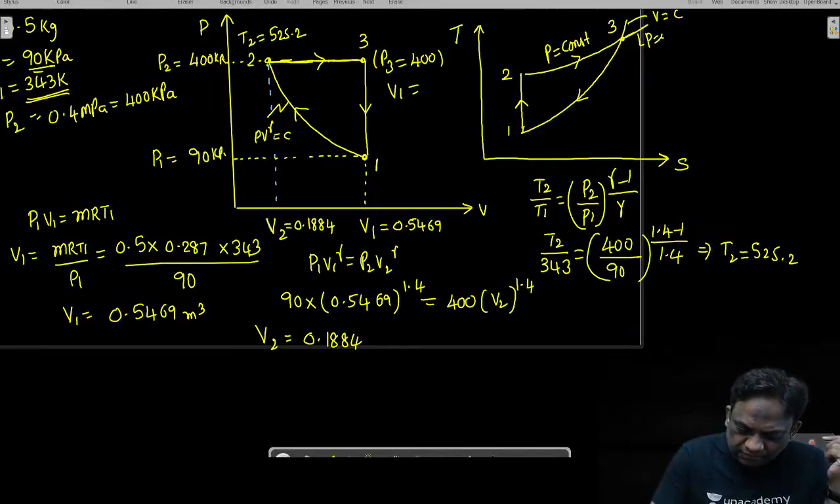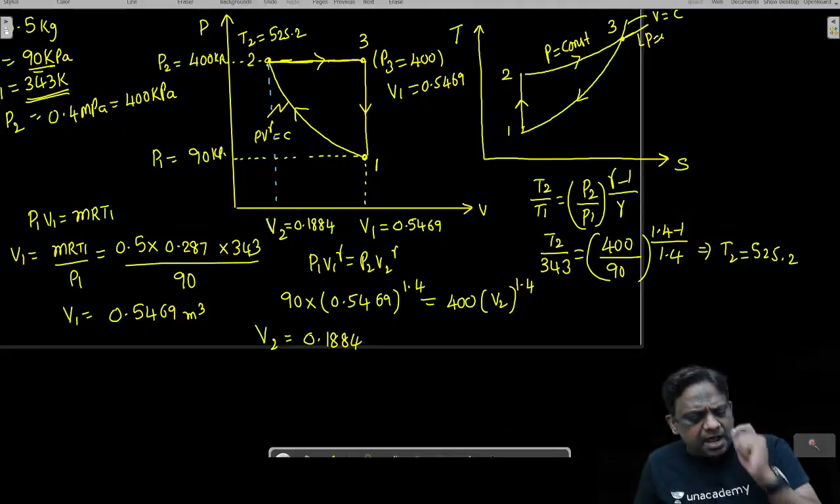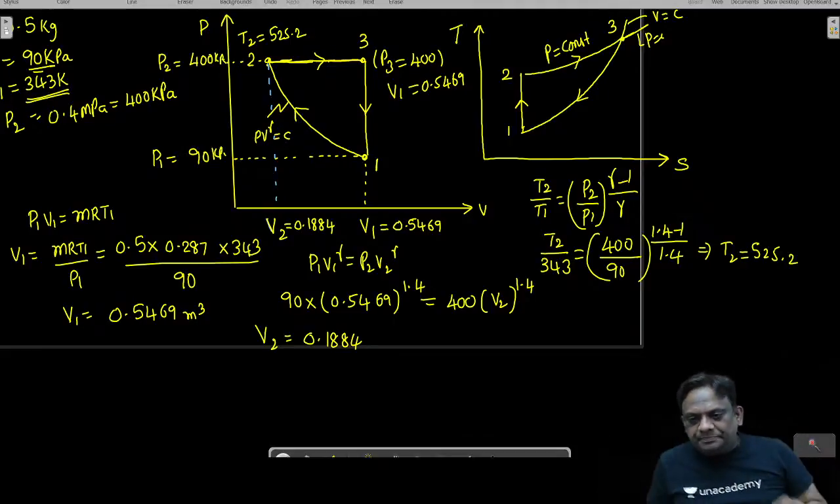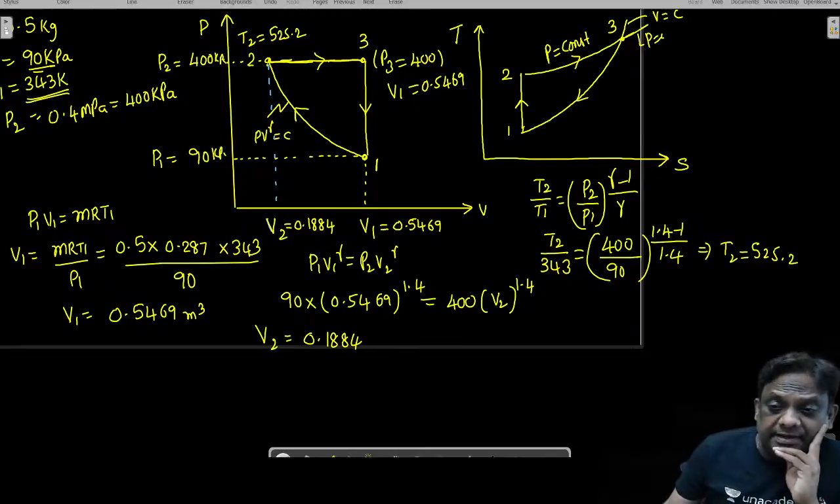Anyone? What is the volume at 1? 0.5469. The volume at 1 is also known, so no problem at all. The only unknown at point 3 is temperature. Now you tell me, how do I calculate temperature at point 3?